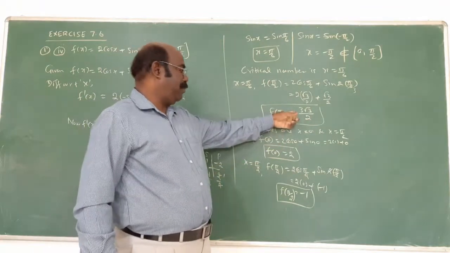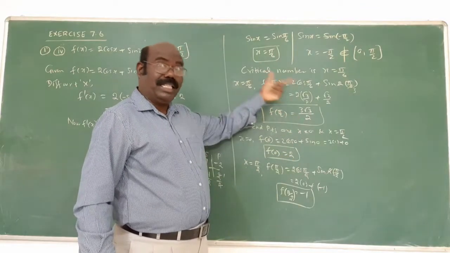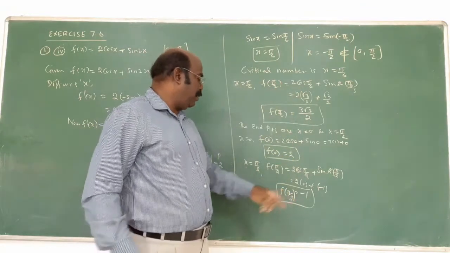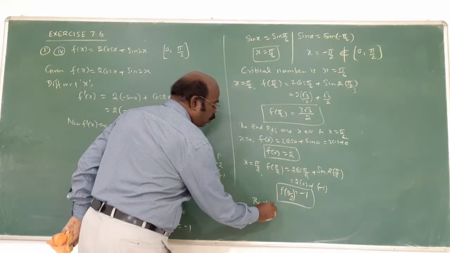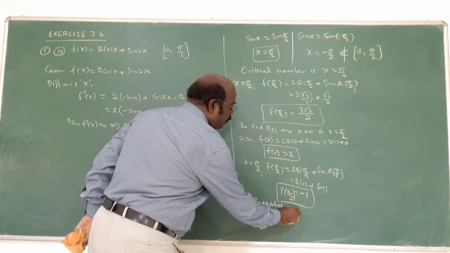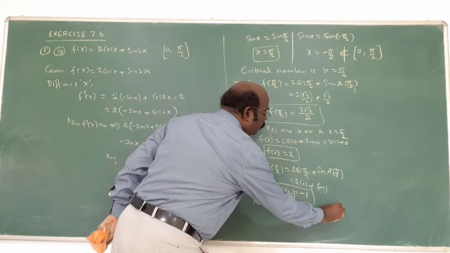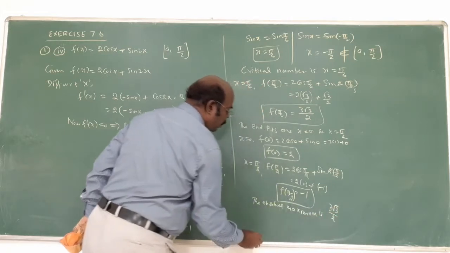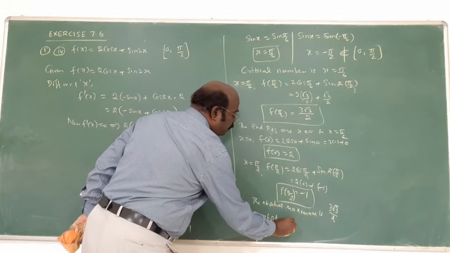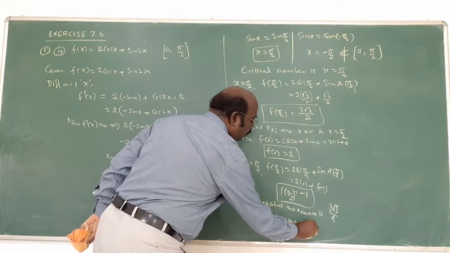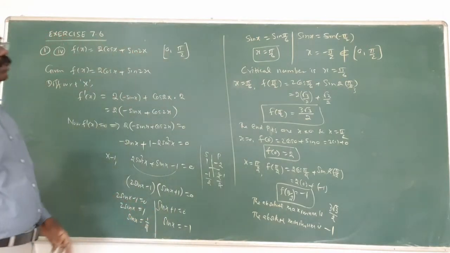But this is maximum, because the other is only 2. That's why this is a maximum, this is a minimum. Therefore, the absolute maximum is 3 root 3 by 2. Next, the absolute minimum is minus 1. That is the answer.